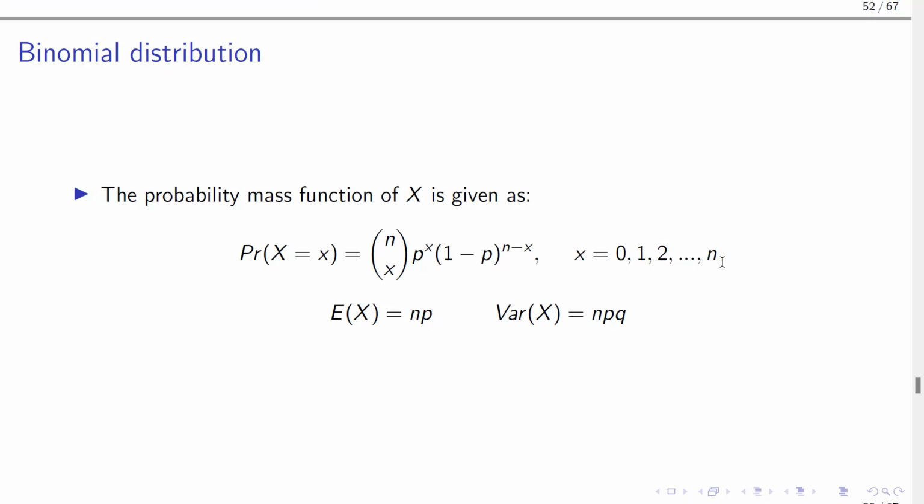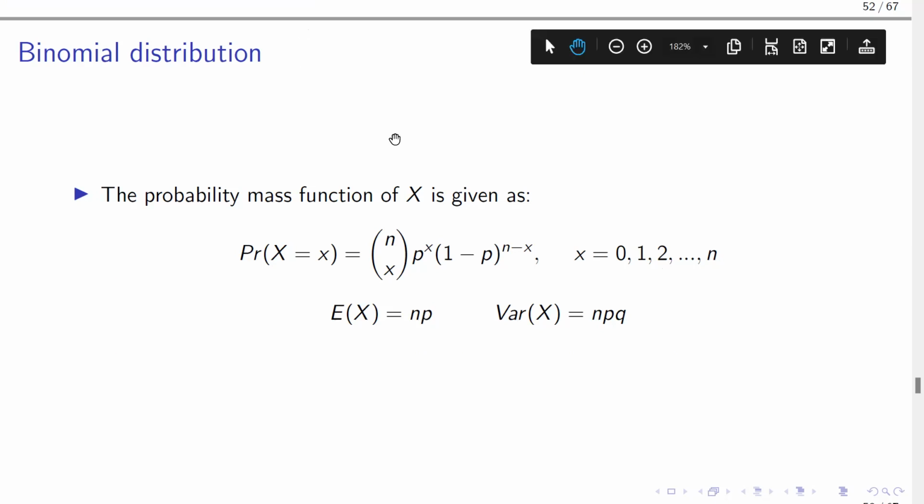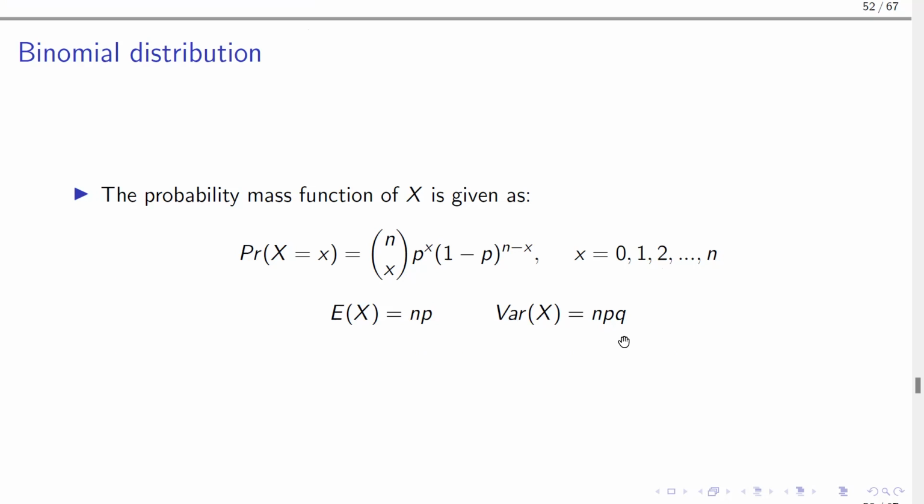And the maximum number of heads you can get is the maximum number of trials you perform. So if I'm tossing a fair coin 3 times, I can't get 4 heads because I'm tossing it just 3 times. So please take note of the limits of the possible number of successes you can get. And then for a binomial distribution, the expectation of X is np, and the variance of X is npq.